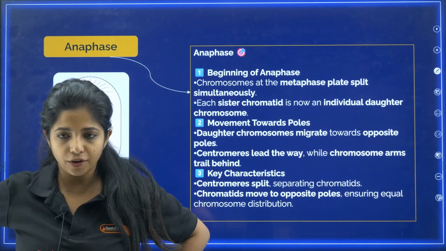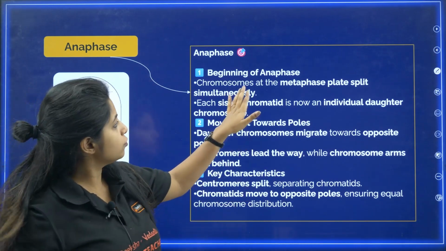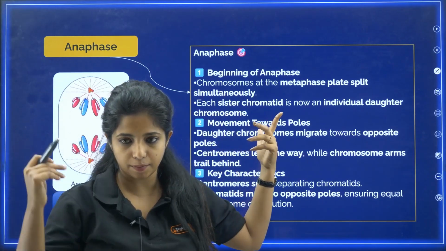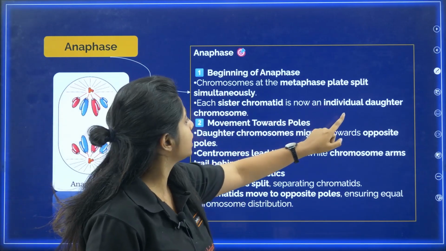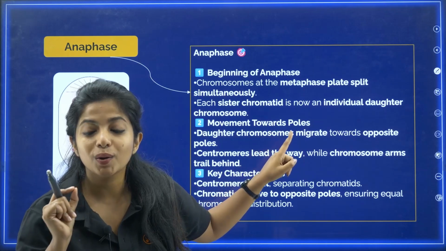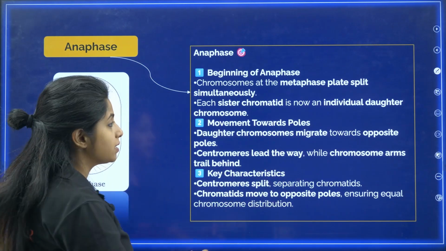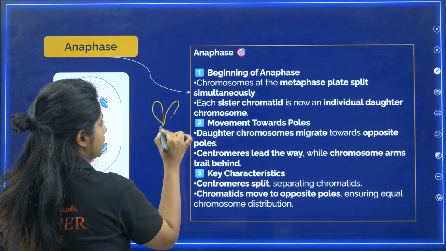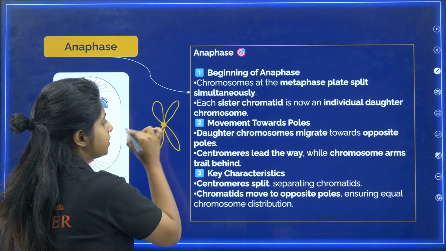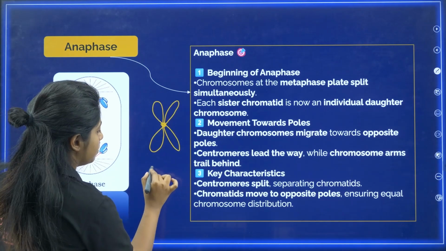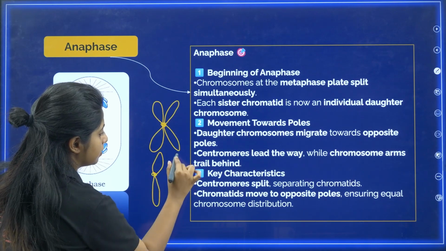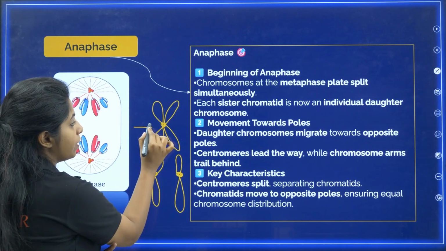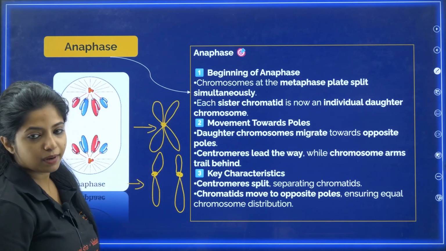Now anaphase. At the beginning of anaphase, chromosomes at the metaphasic plate split simultaneously. Again a twist is happening. Each sister chromatid is now an individual daughter chromosome. What is the twist? Basically it was like this, they had one centromere. Now it will be like this. So when you have two centromeres, if this is one chromosome, how many chromosomes are over here, my dear children?